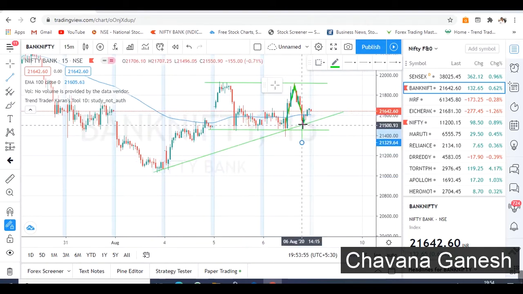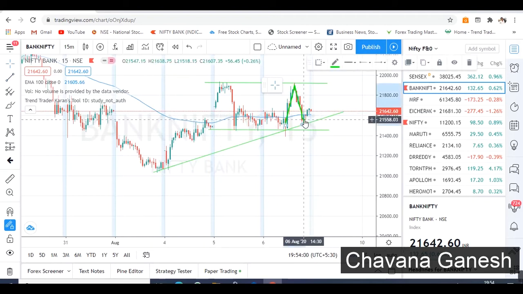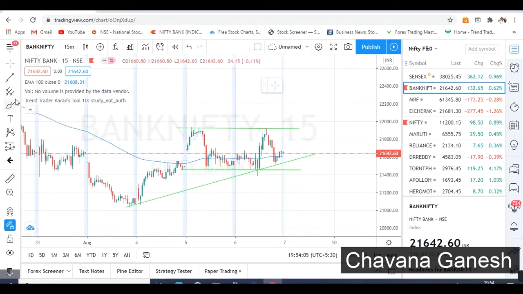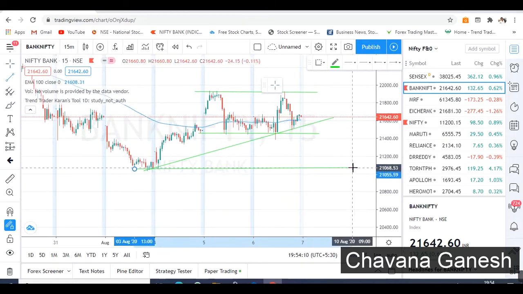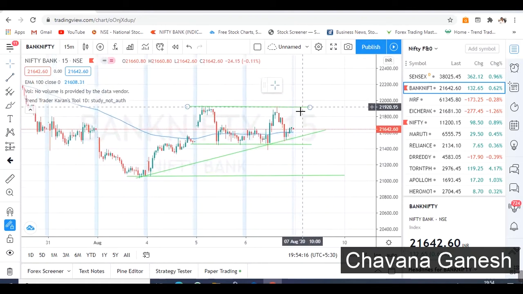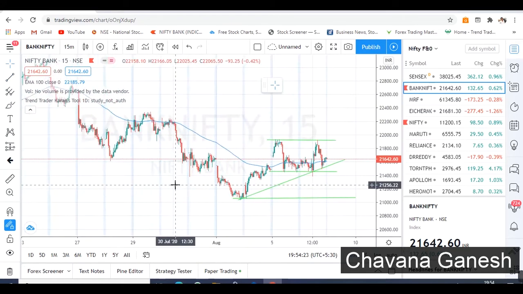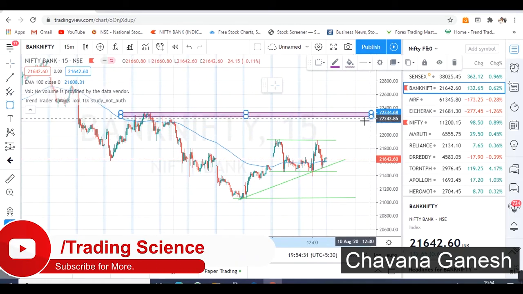This is the third support. If it breaks, we can expect a good downfall up to these levels. If the market breaks this level, we can expect up to these levels. And if it crosses these resistance levels, the level is called 21925. If it crosses that level, the resistance area would become these levels, up to these levels.